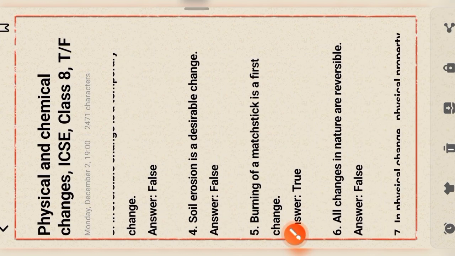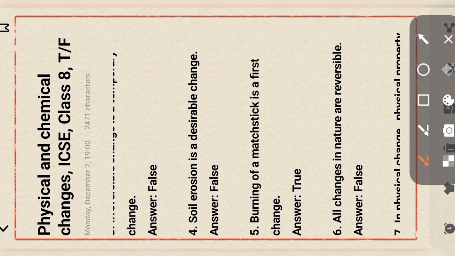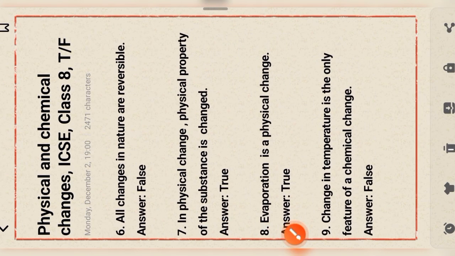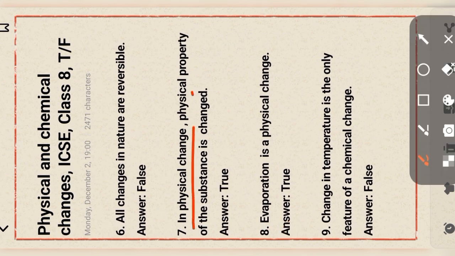Next question. Burning of mastic is a fast change. This statement is true. All changes in nature are reversible. It is wrong. Some changes in nature are irreversible. So this statement is false. Next question. In physical change, physical property of a substance is changed. This statement is true.